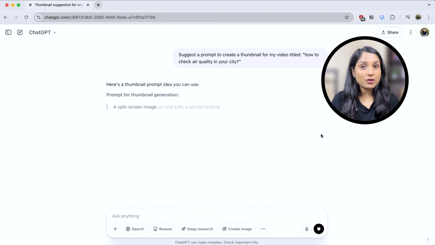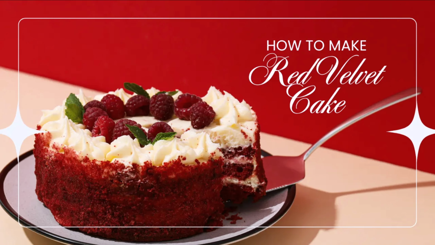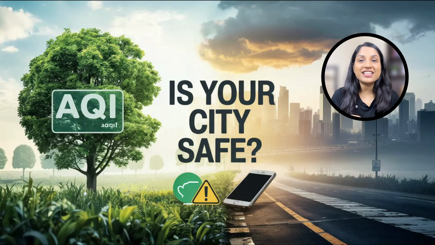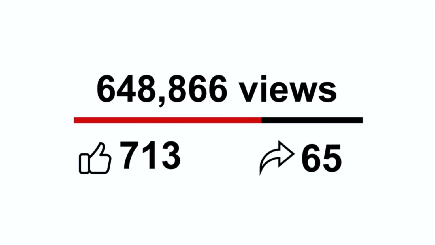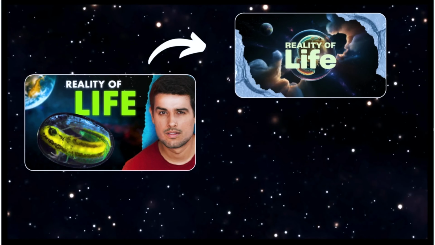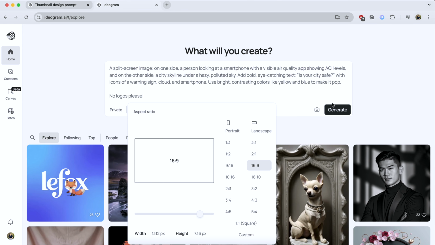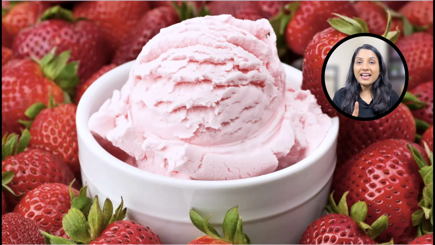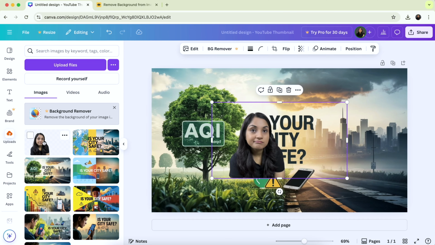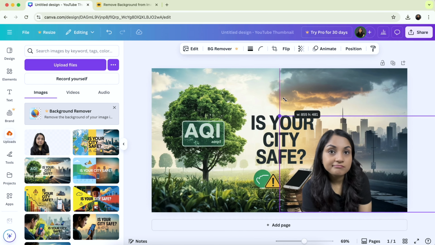In just a single prompt and a matter of seconds, AI can create professional and eye-catching thumbnails for you, which increases the chances of making any video go viral. You can either take a reference from a trending video or give AI a prompt from scratch to create a brand new thumbnail for you. And the good news is that this is not going to take hours, but in a few minutes, your job will be done. Once the thumbnail is created, if you want to add your own photo, that too can be done without any extra effort, and I am going to show you in this video today.